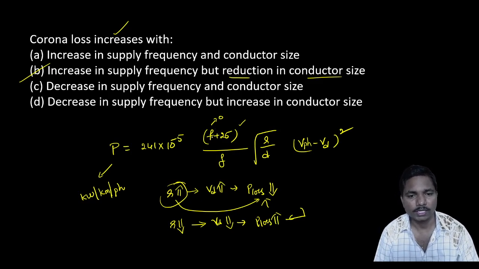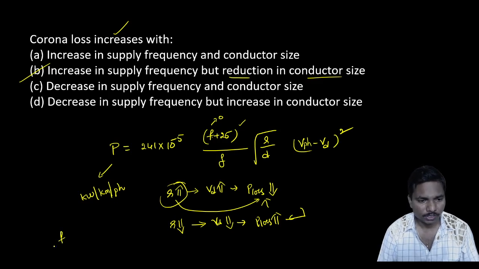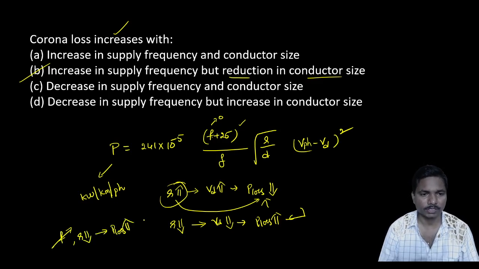So as you increase the frequency and reduce the conductor size, power loss will increase.